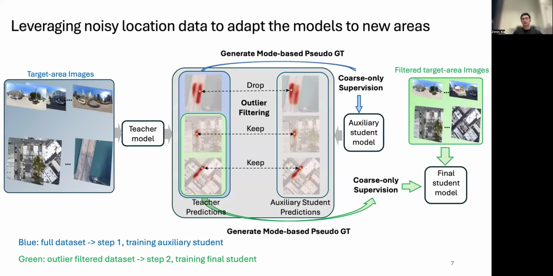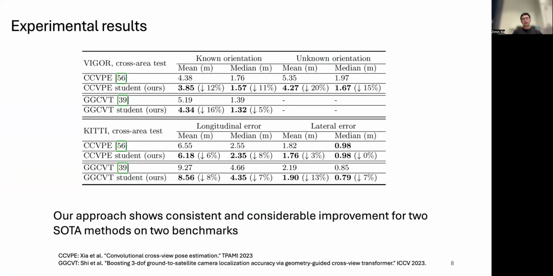Here is an overview of our proposed method. It has two steps. In step 1, as shown in blue, we first train an auxiliary student model by supervising its low-resolution output using the peak mode in the teacher's high-resolution output. We then use the auxiliary student model for outlier detection. In step 2, we train the final student model with filtered data. We tested our approach on two state-of-the-art methods, and it shows consistent and considerable improvements on two benchmarks.